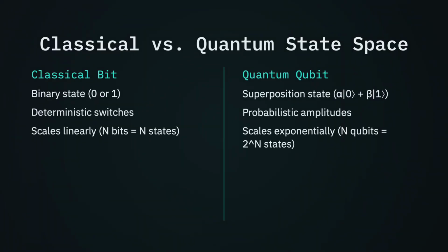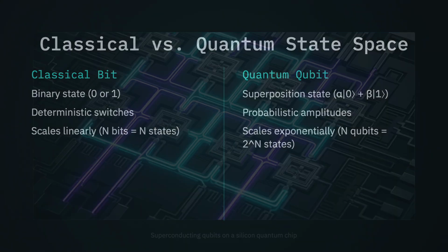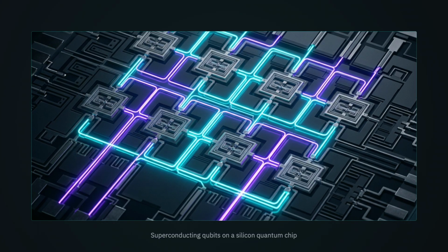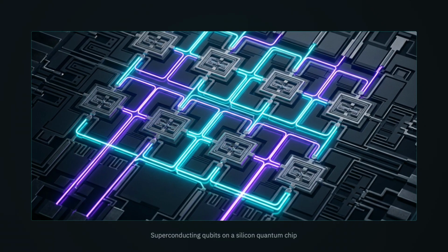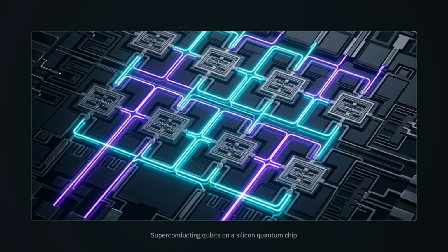In classical computers, a bit is a binary switch, 0 or 1. A qubit is a mathematical vector, represented on a sphere. By using superposition, n qubits can represent 2^n states simultaneously. If you have 300 perfect qubits, you can represent more states than there are atoms in the observable universe.